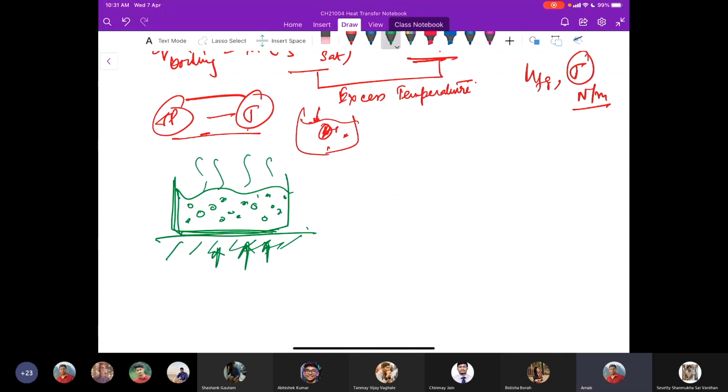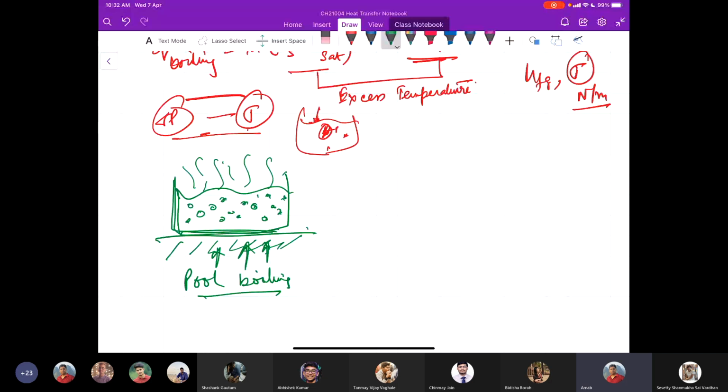There are these vapor streams at the top, and these are the vapor bubbles. So in pool boiling, the fluid is stationary.